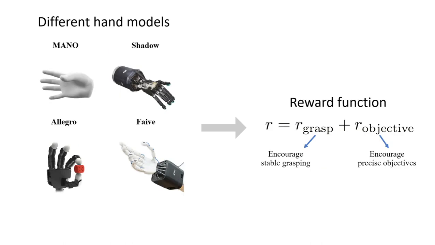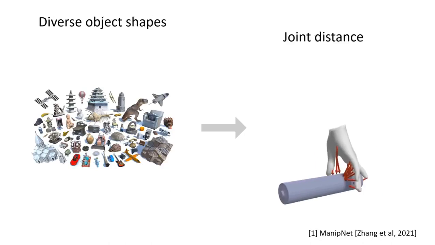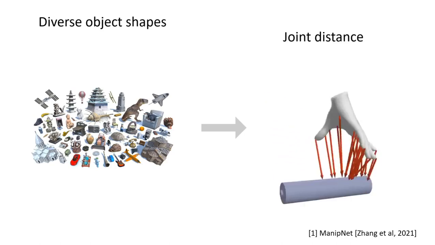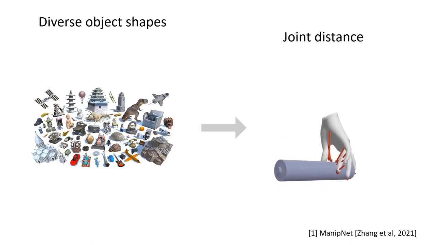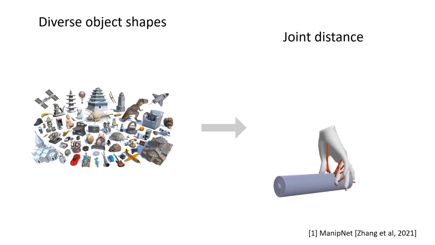To adapt to different hand models, we introduce a general reward function composed of two parts, one to encourage stable grasping and the other to encourage following the objectives. Note that our reward is agnostic to hand and object models. See our paper for more details. To generalize to diverse object shapes, we use distance sensors similar to ManipNet to encode object geometries.